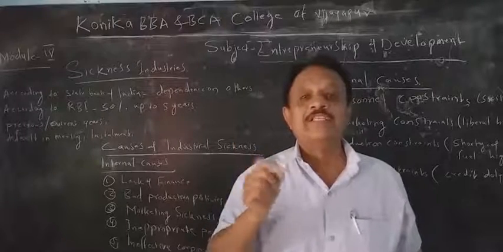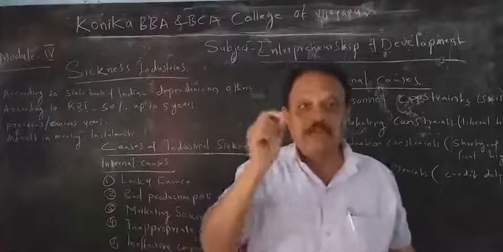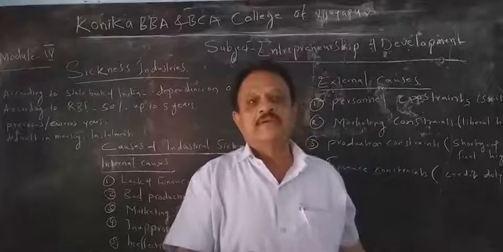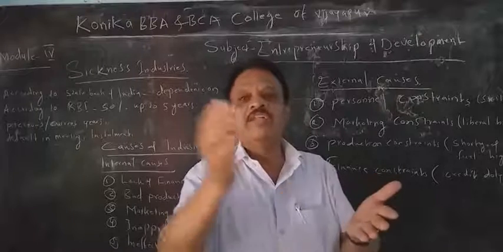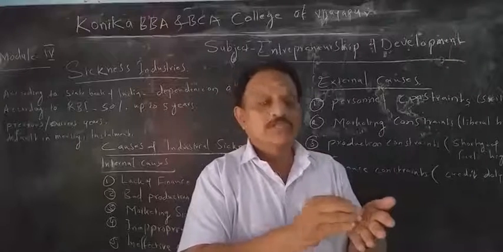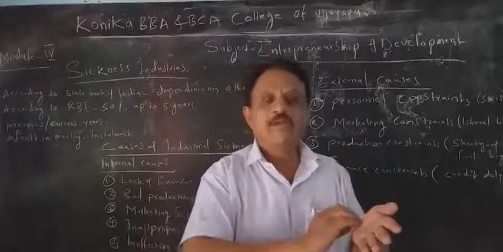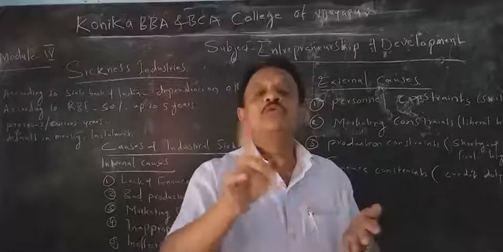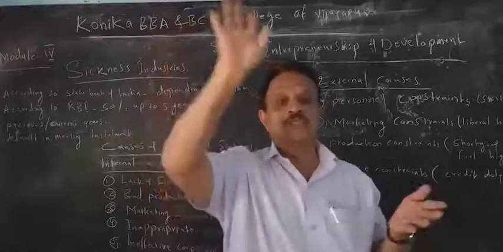Inappropriate personnel management means managing workers poorly. If you manage a worker inappropriately, those who are working in the organization or industry, then the whole industry will be lost. If you are not recording correctly the time when they are coming, how many hours they are working, how much time they are spending, and what type of quality they are making in the product, if you are to be in inspection, you have to manage well. If you do not manage the workers well, that industry goes to loss.